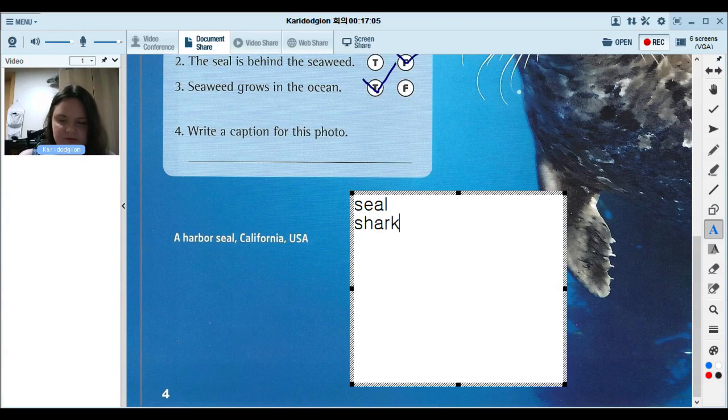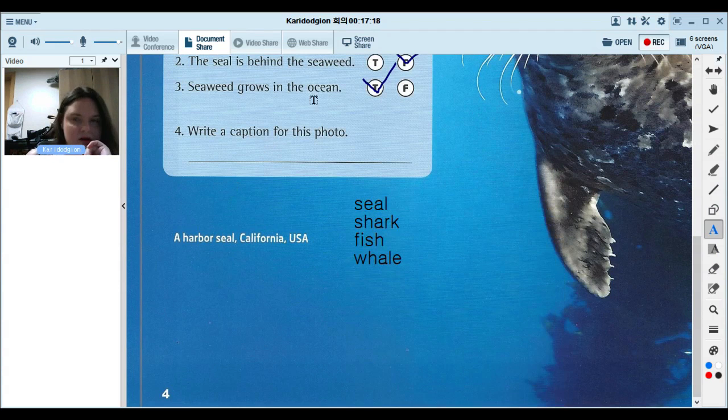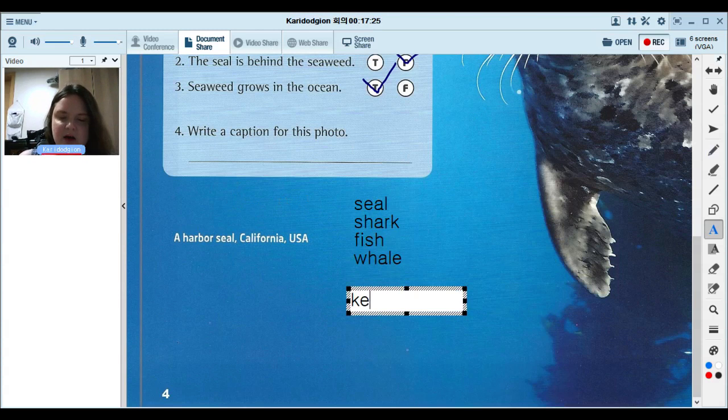Sharks. Fish, a lot of fish. Whales. What about plants? We have kelp.